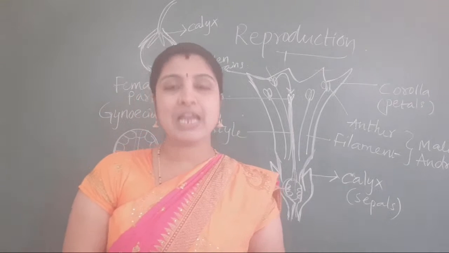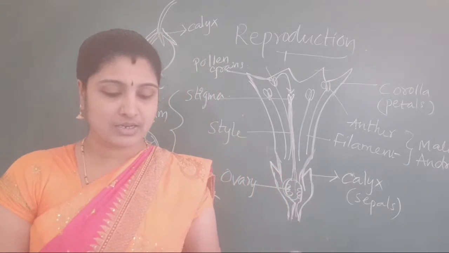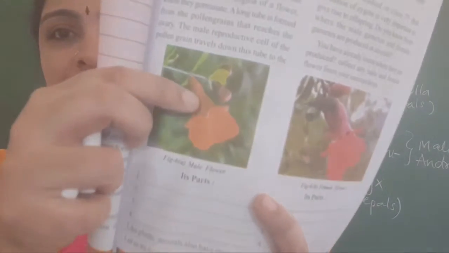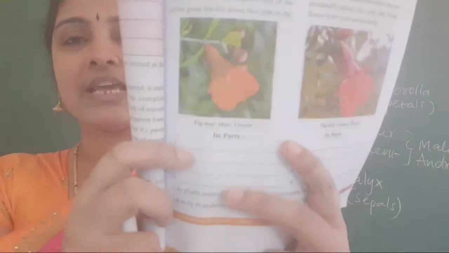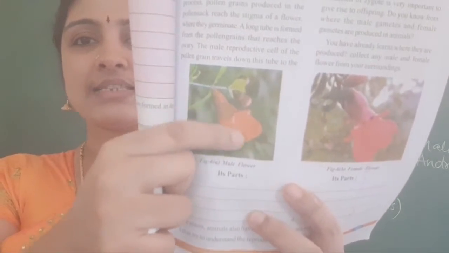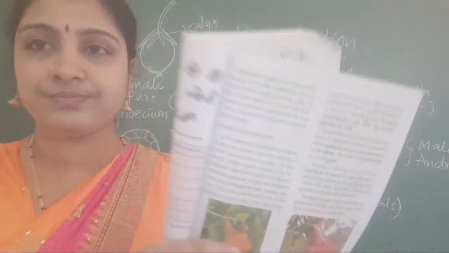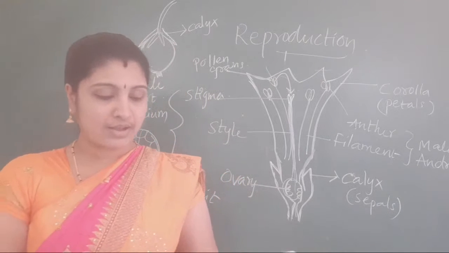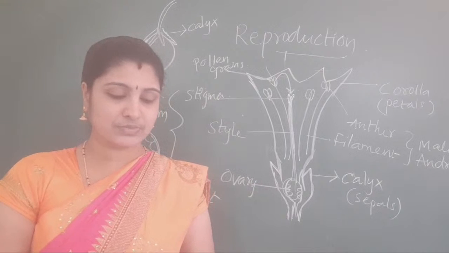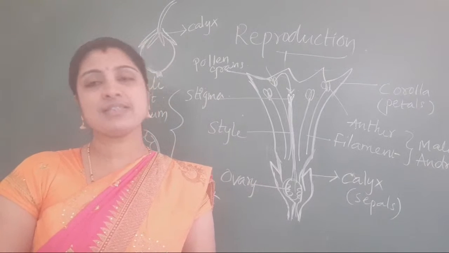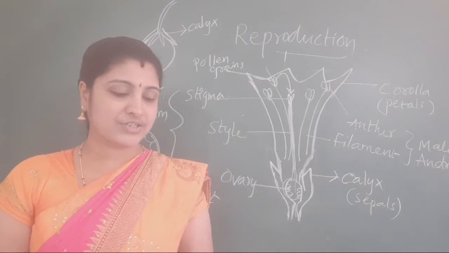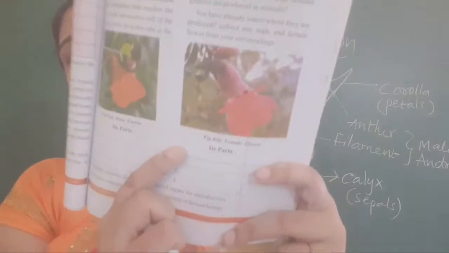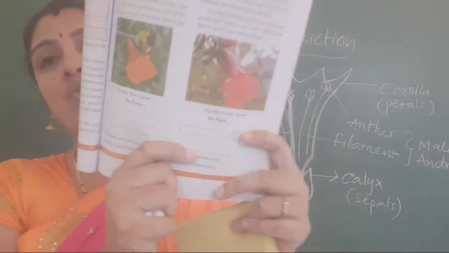Okay. See here, male flower, right under male flower, its parts. In the male flower, what are you seeing? This one is calyx, students. So write here calyx, sepals. And this one is corolla. So write calyx, corolla, and in the male flower, androecium. Third one androecium, stamens, anthers. Here in the female flower you will also see calyx, corolla, gynoecium, ovary, ovules.